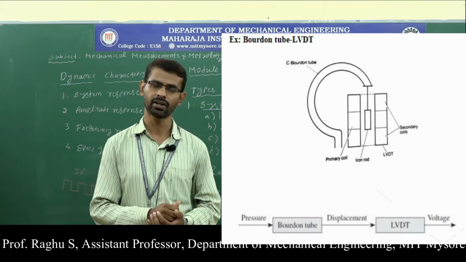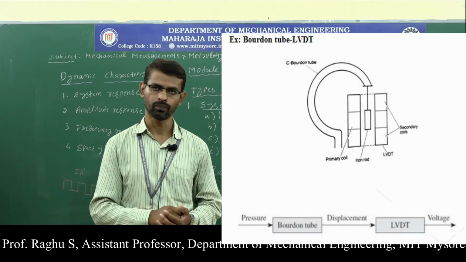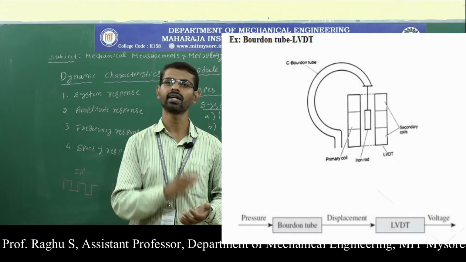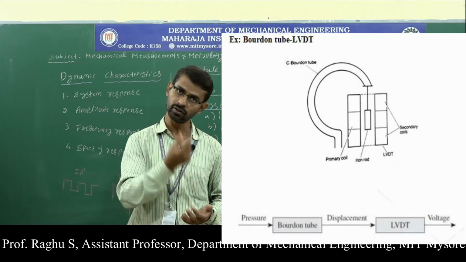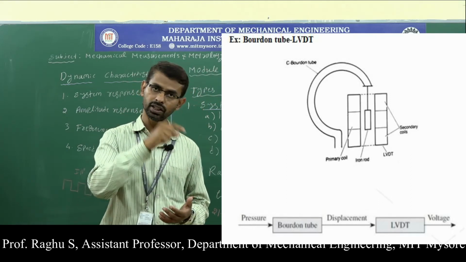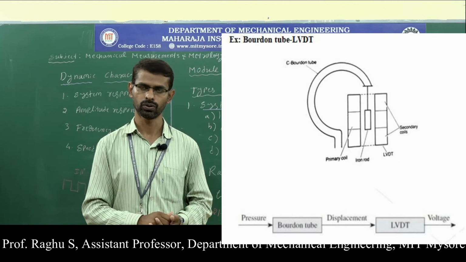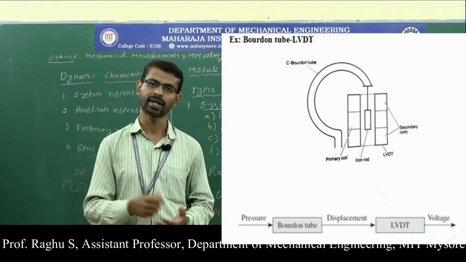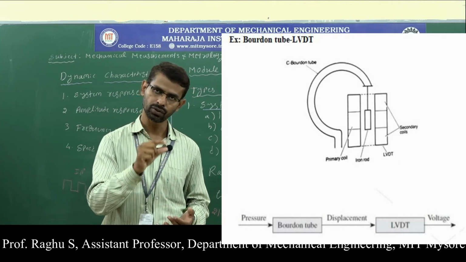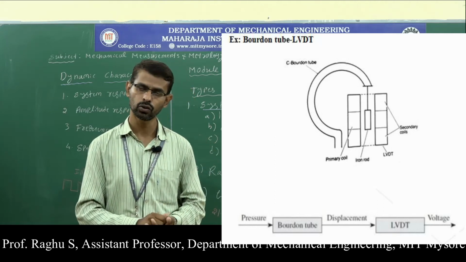Let us understand primary and secondary transducers with an example, as you are seeing in the diagram. Here we have a C-type Bourdon tube, which converts pressure into displacement, and it acts as the primary transducer. Next, we have an LVDT, which converts the displacement into voltage, and that acts as the secondary transducer. So most measurement systems consist of mechanical and electrical transducers. The mechanical transducer detects the physical quantity to be measured and converts it into an equivalent mechanical form, and it is called the primary transducer.